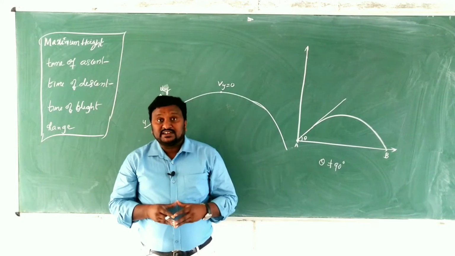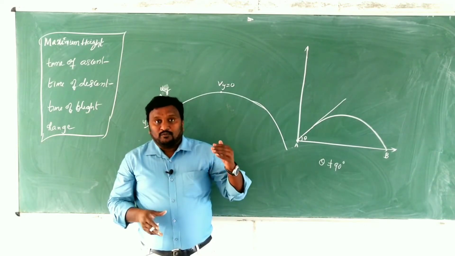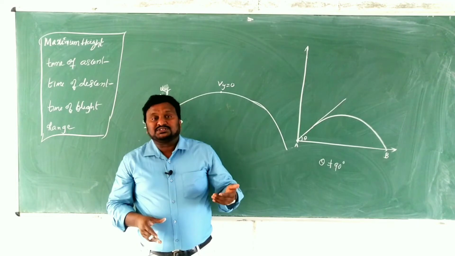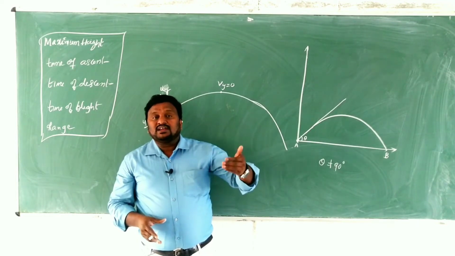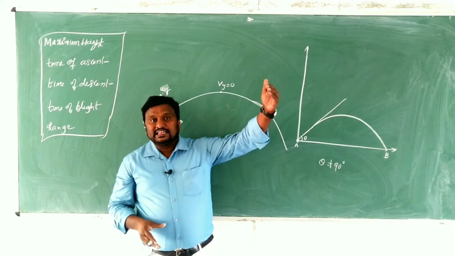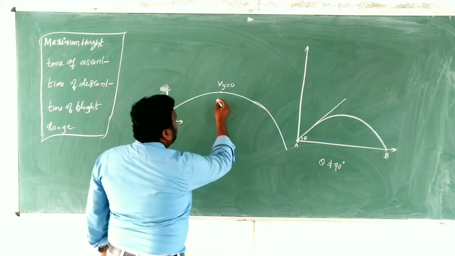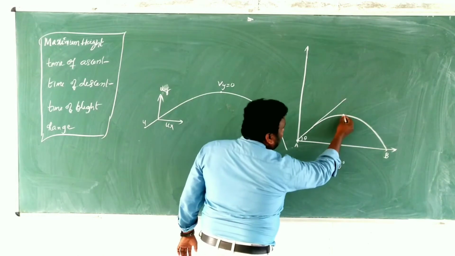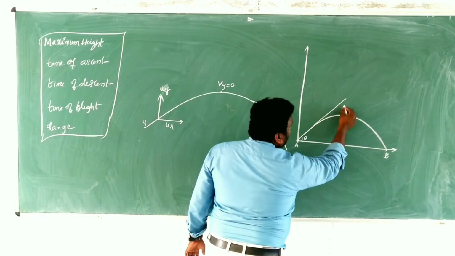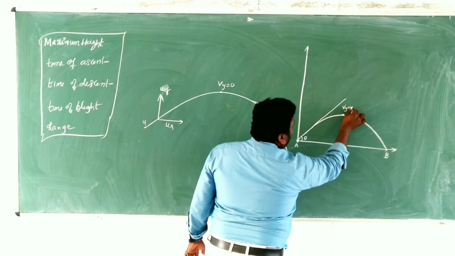That's why, while the projectile is in motion, the vertical velocity component decreases gradually, and after some time, at a particular height, at this point, the vertical velocity component becomes 0.